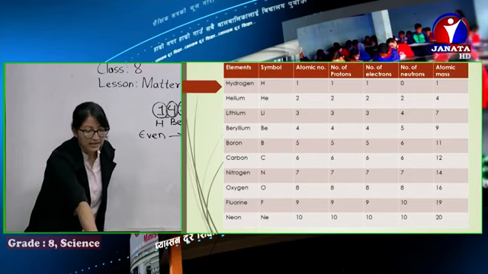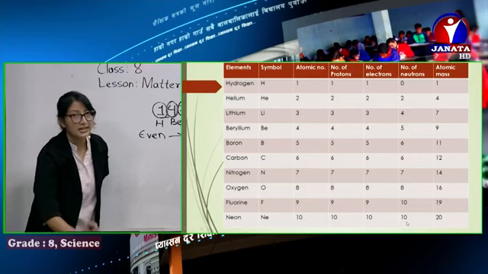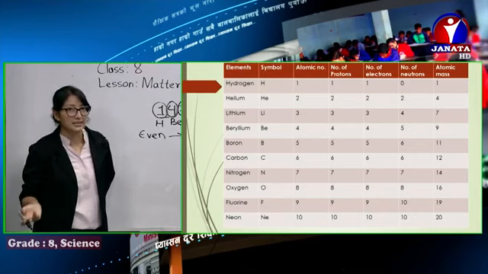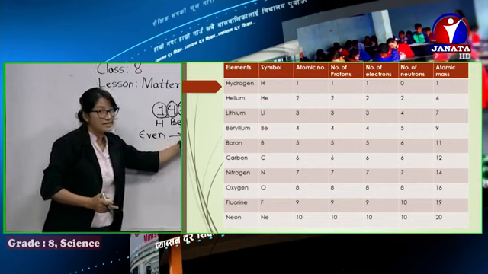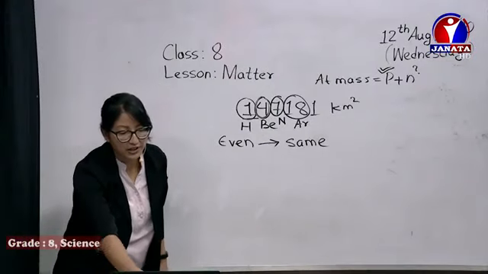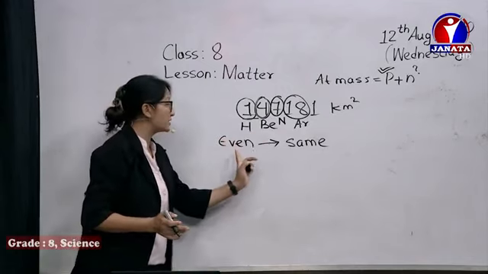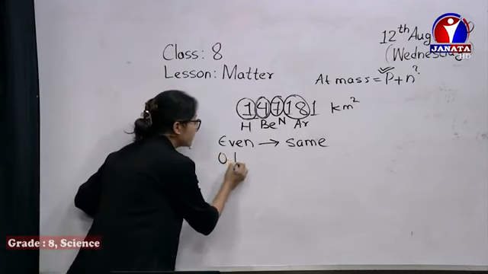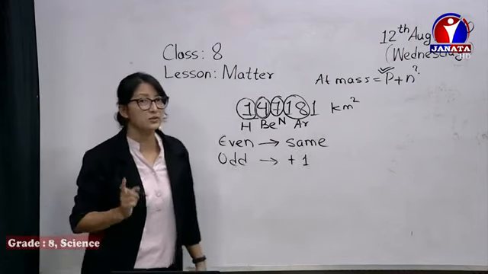Neon, atomic number is 10. You can check the number of neutrons. It's 10 here. 10, 10, 12, 12, 14, 14, 16 atomic number, then number of neutrons is also 16. 18 is exceptional. 18 is not 18 but 22. You can check here, 18 is 22. Similarly, if it's even, the number of neutrons is the same. But if it's odd, then we add plus 1. We add plus 1 if it's odd.